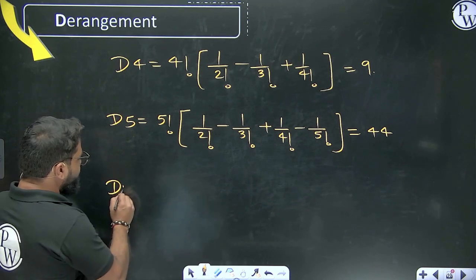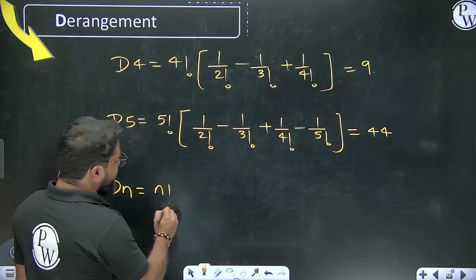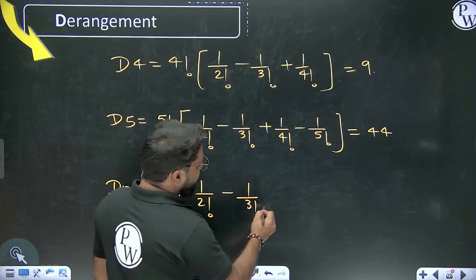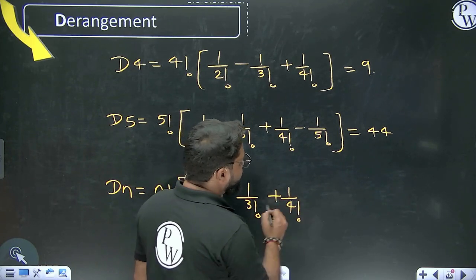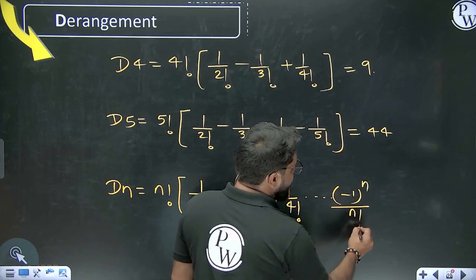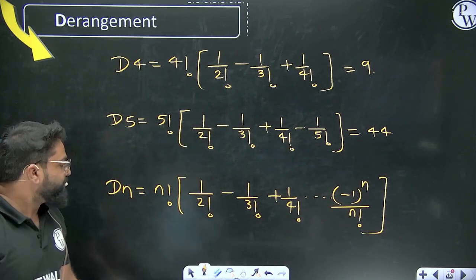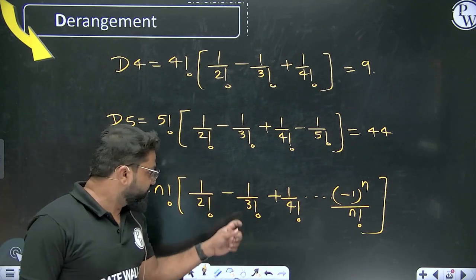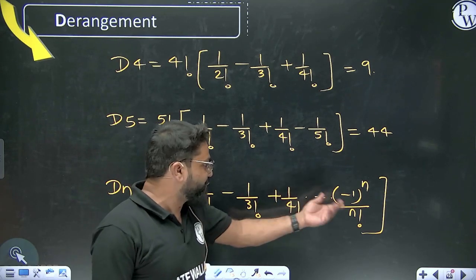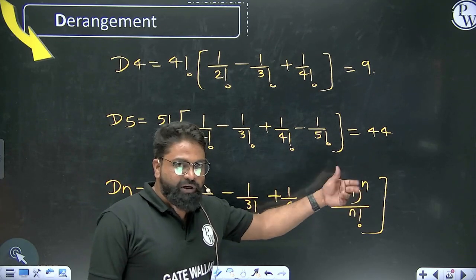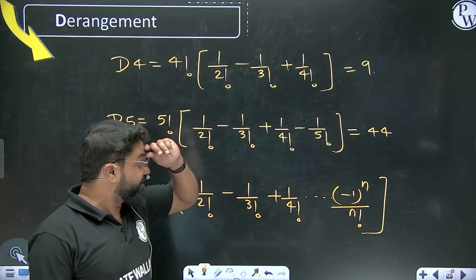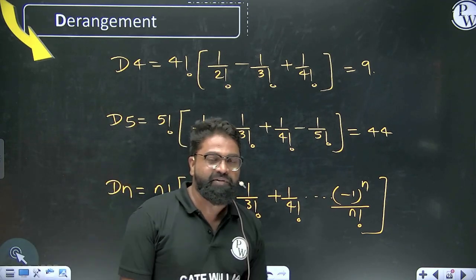Now if you want to find the derangement of n elements, I can write n factorial times (1 upon 2 factorial minus 1 upon 3 factorial, with alternating plus and minus, up to minus 1 upon n factorial). So this is our formula. If n is even, the last term is positive; if n is odd, it is negative. If you put n equals 2, you get positive; if you put n equals 3, you get negative. So it is an alternating way of calculating. I hope you have understood how I derived the formula.